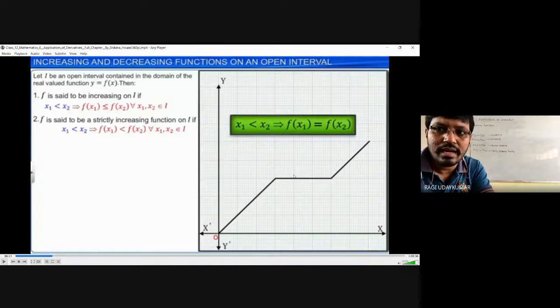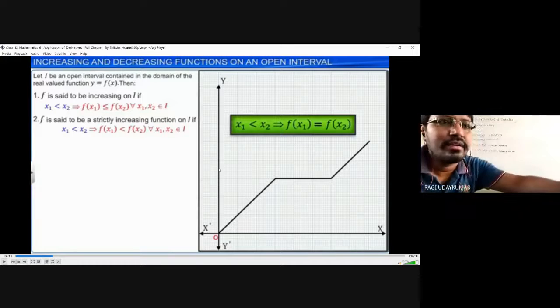Yes, sir. This point is 3 comma 3. This point is 4 comma 3. This point is 5 comma 3. In the ordered pairs 3 comma 3 and 4 comma 3, 3 is less than 4, but f of 3 is 3 and f of 4 is also 3, equal you are getting. So in that case you can take that this is an increasing function.